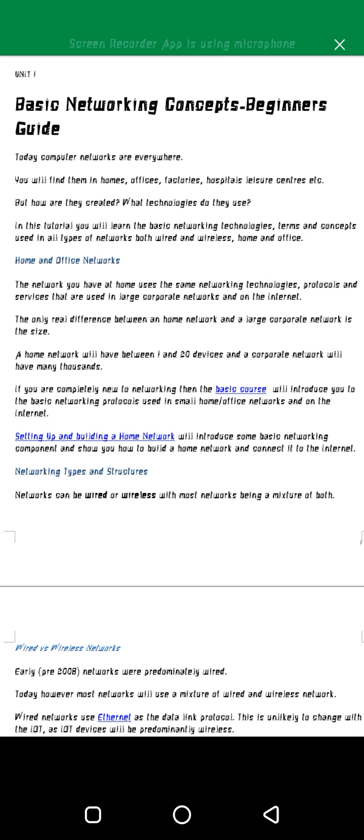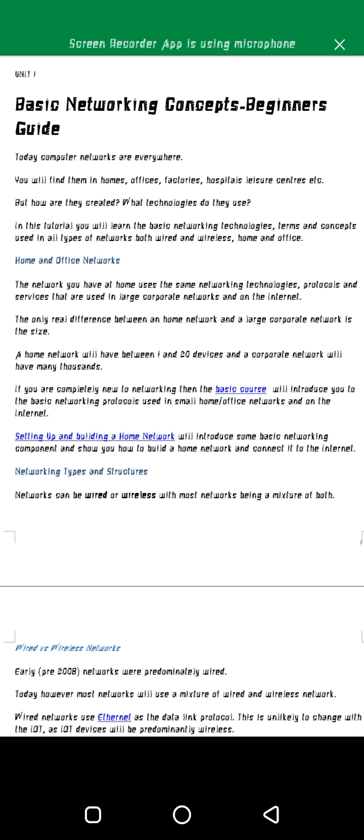Let's continue and say a home network will have between 1 and 20 devices, and a corporate network will have many thousands. So for example, for those people who have Wi-Fi networks at home, or MiFis, or even hotspots on their mobile phones, you'll find that this device can support up to 10 clients or 20.